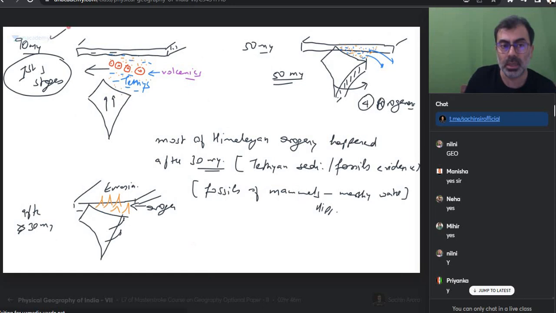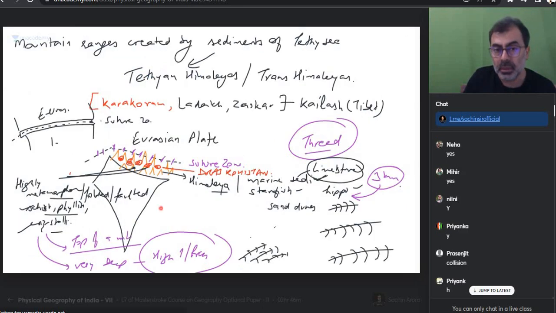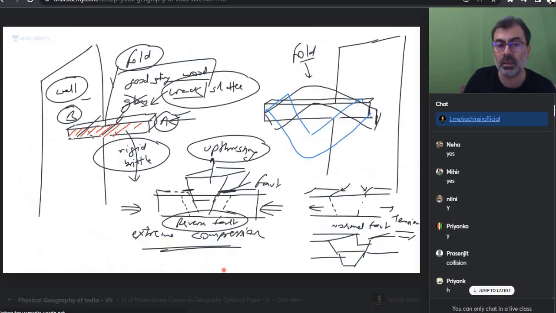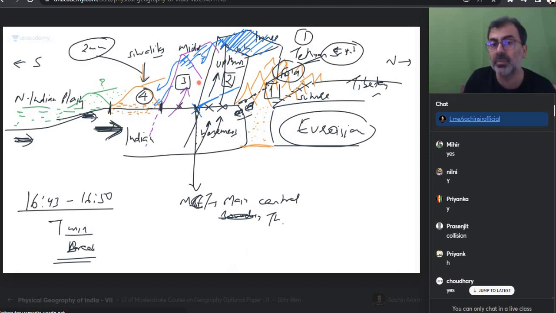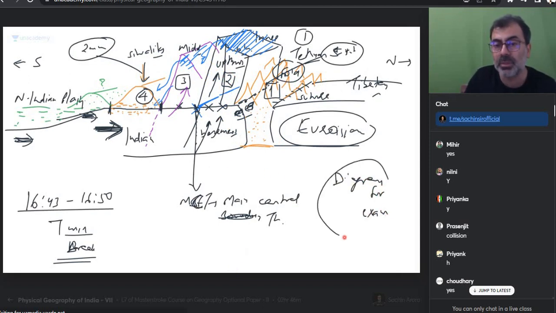Stages. 90 million years ago, 50 million years ago, actually 30 million years ago, collision happened. Then this happened. Suture zone was created. Then Dras Kohistan. Then what happened? Then upthrusting, I told you. This is not a very good diagram. This is a better diagram. Can you make this diagram for exam? This one is a better one.